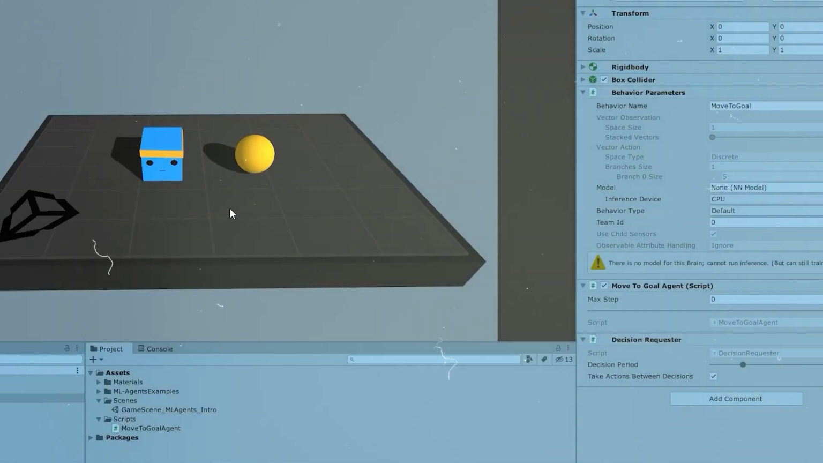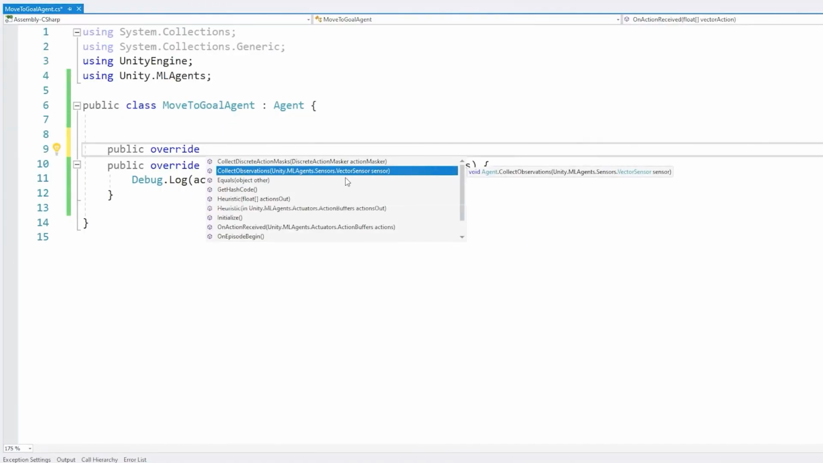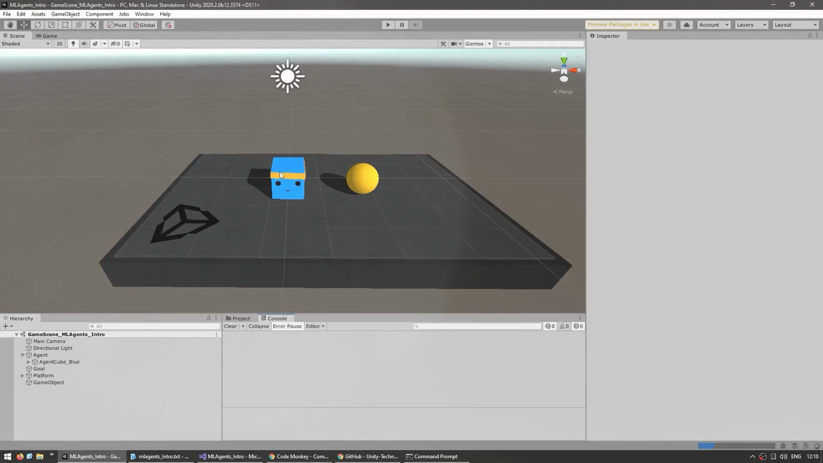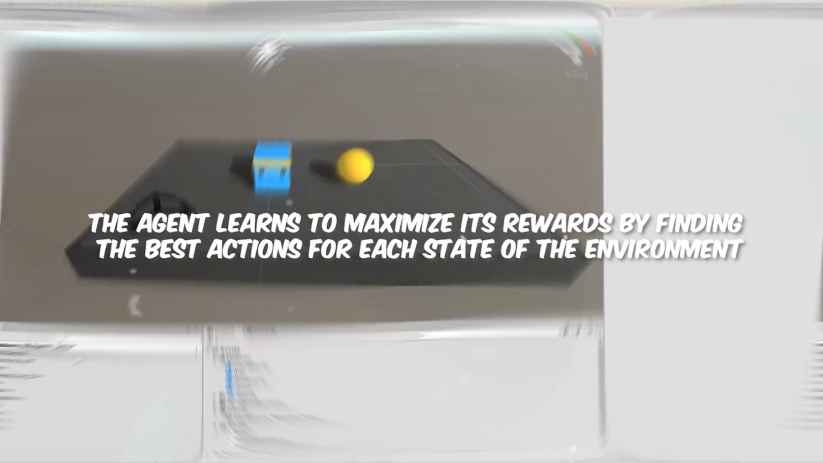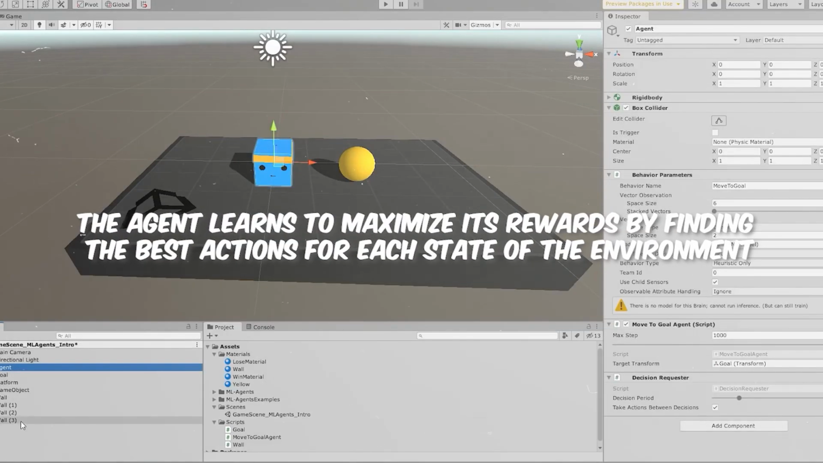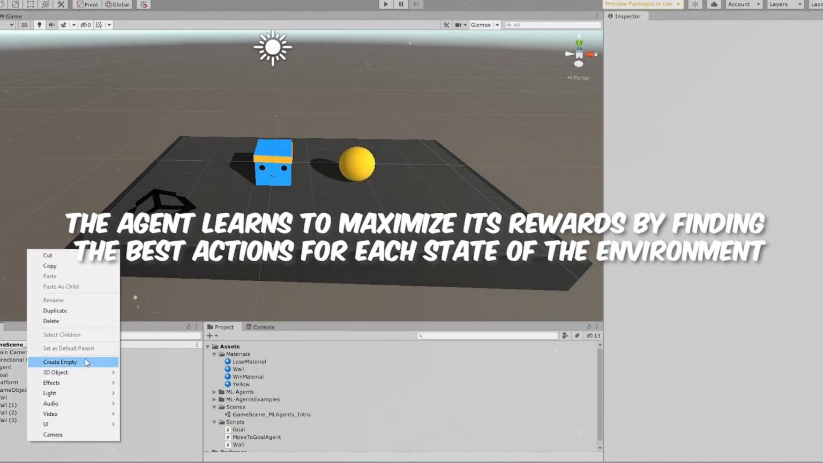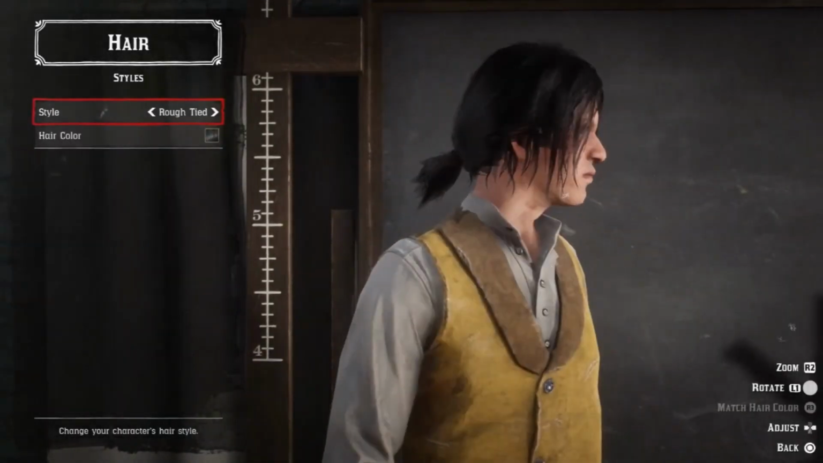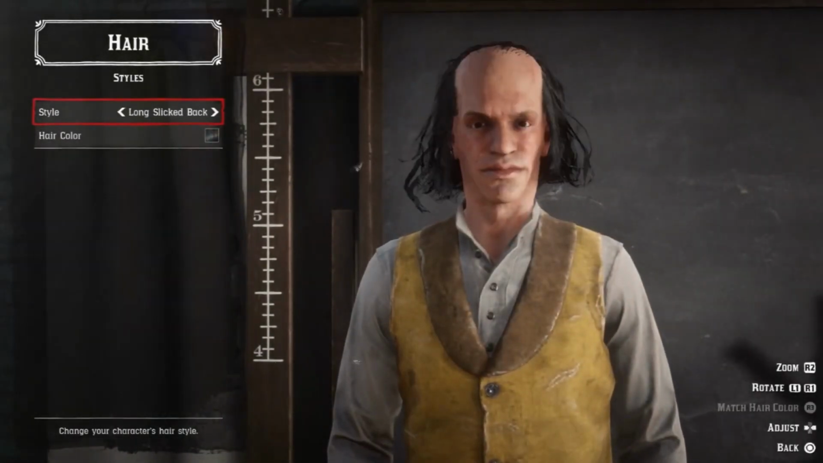One of the main techniques that Unity ML Agents support is reinforcement learning, which is a way of learning by trial and error. In reinforcement learning, an agent interacts with an environment and receives rewards or penalties based on its actions. The agent learns to maximize its rewards by finding the best actions for each state of the environment. For example, a reinforcement learning agent can learn to play a game by trying different moves and getting feedback on how well it performed. Unity ML Agents is an open-source project that anyone can use and contribute to.